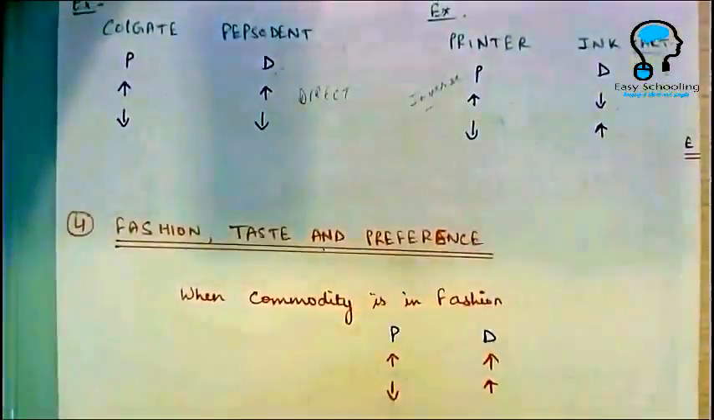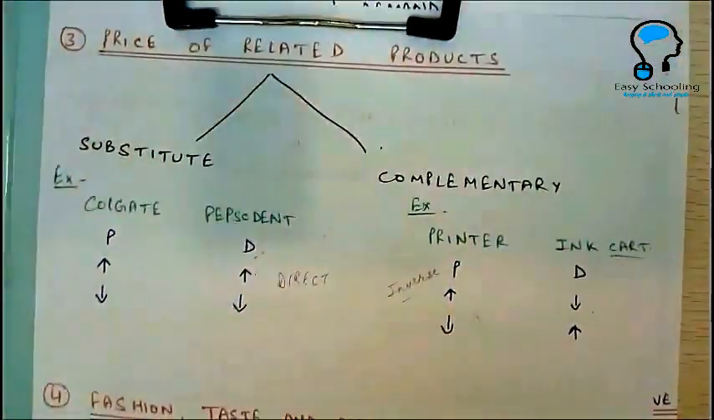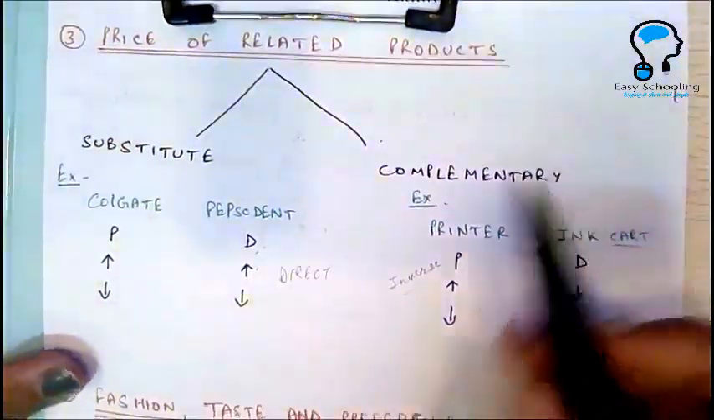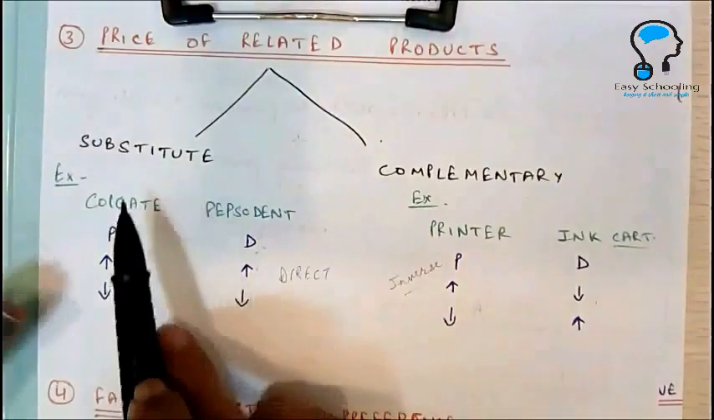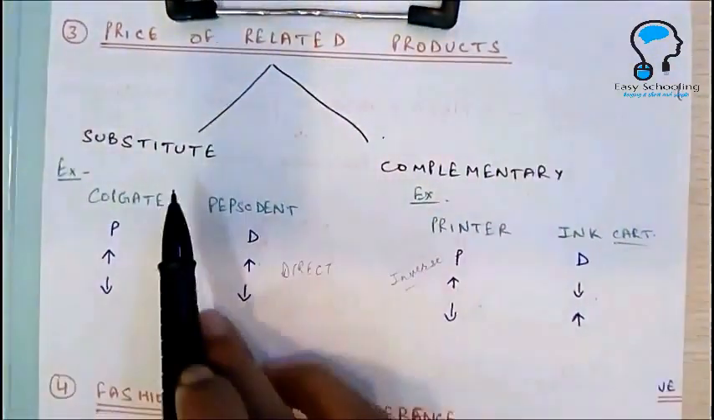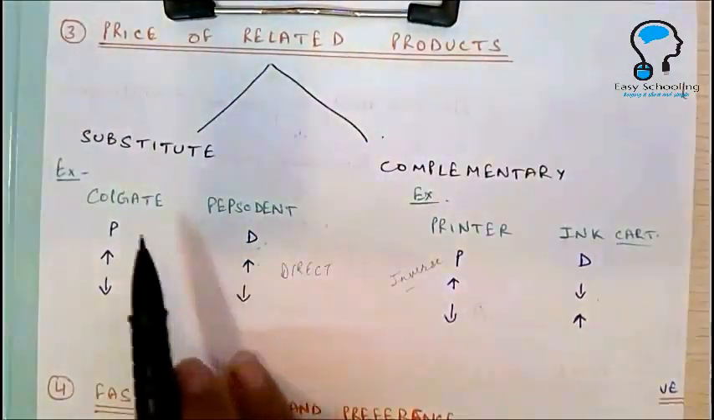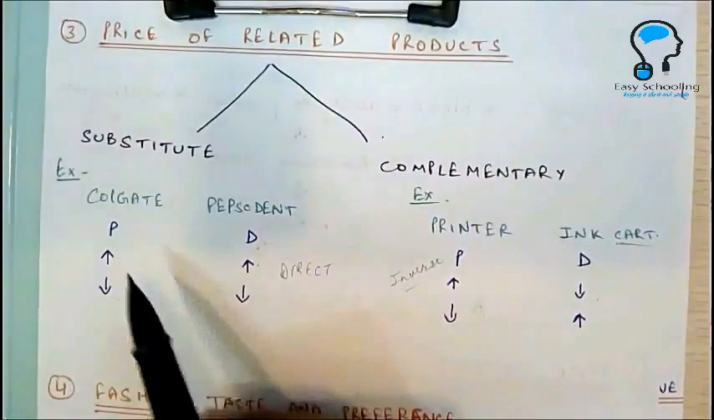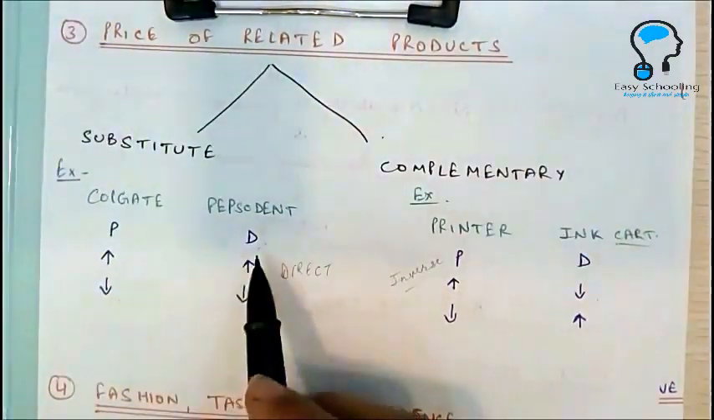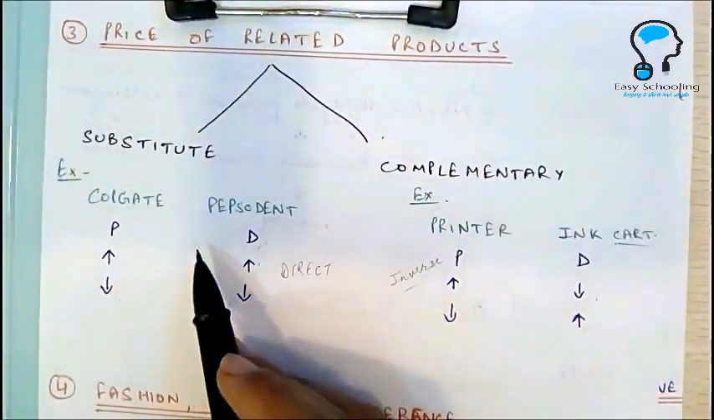Now, the third factor that affects the demand of a commodity is price of related products. Okay, under this heading also we are going to study two types of goods. They are substitute goods and complementary goods. Now, substitute goods, as the name suggests, they are substitutes of each other and they are used for similar purpose. Like I have taken the example of Colgate and Pepsodent. You know, they are both toothpaste and they are used for similar purpose.